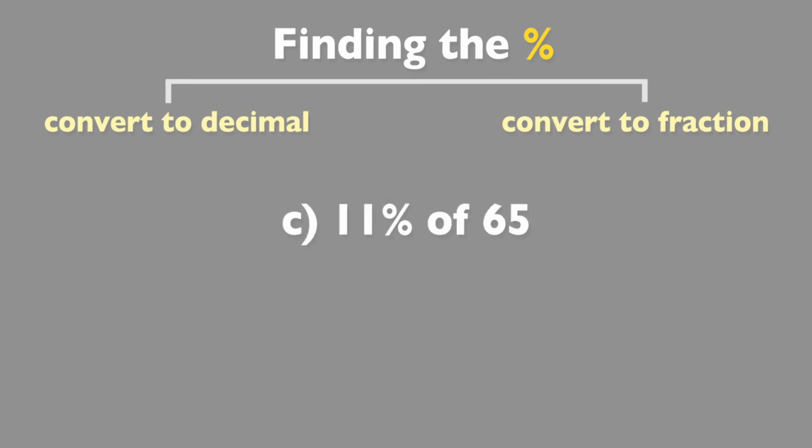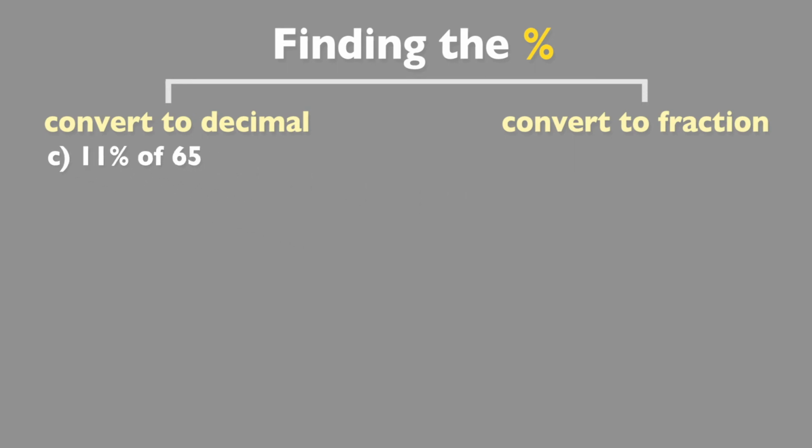11% of 65 for part C. And again, we have a similar situation as part B. And essentially what that amounts to is that because there are no common factors between 11 and 65, it does make the problem a little more difficult. In this case, 65 and 100, which would be the denominator, would share a common factor. So we can use a fraction. It's not going to be as bad as part B, but let's start off with the decimal, because that probably is the best route to take. Although, again, feel free to use whichever method you like best, because both will give you the same answer.